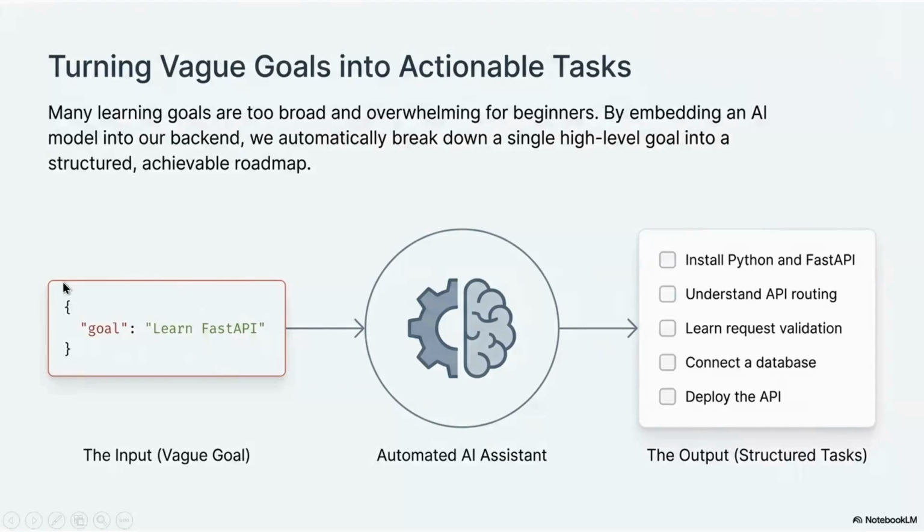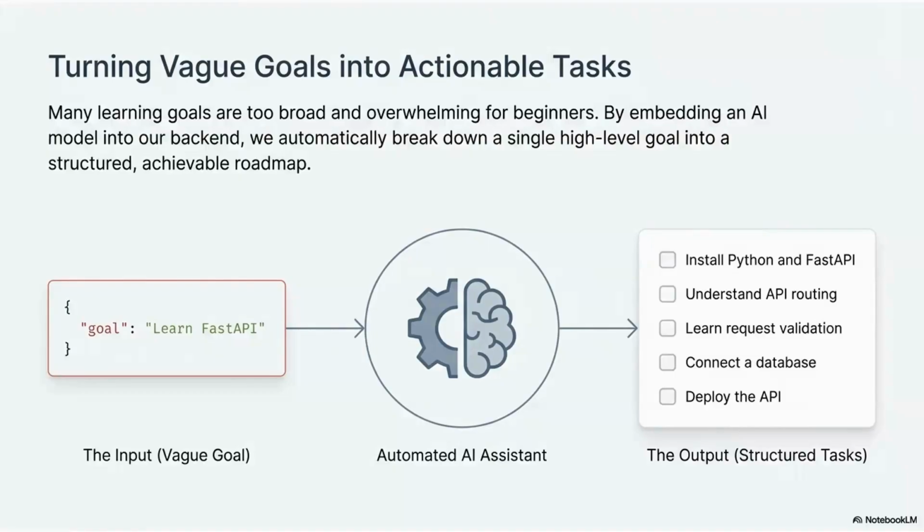We will be giving a goal to this backend API, and this backend API will forward this goal to an AI model, and this AI model will generate 5 tasks based on our goal. So whatever goal we are giving, your AI model is giving you 5 tasks that you can do to achieve that goal.